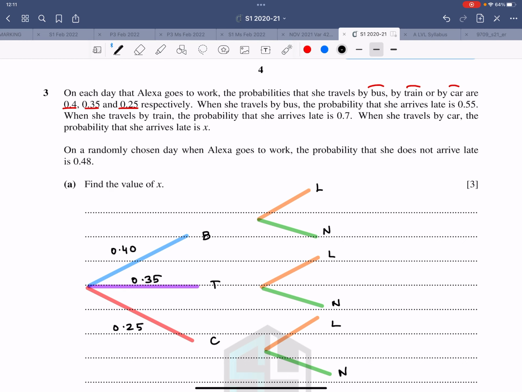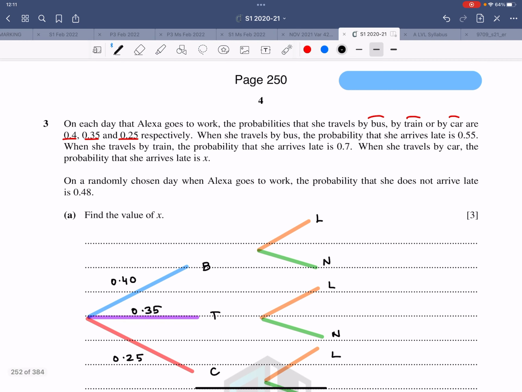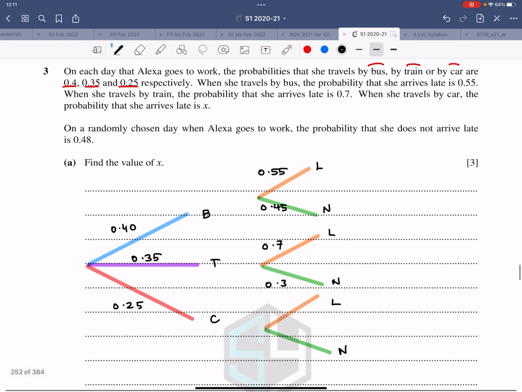For the bus, it's 0.55 and 0.45. For the train, it's 0.7 and therefore this is 0.3. And for the car, she arrives late is x and this is 1 minus x. So there are 6 options: bus late, bus not late, train late, train not late, car late, car not late.